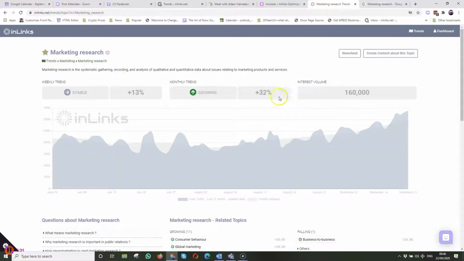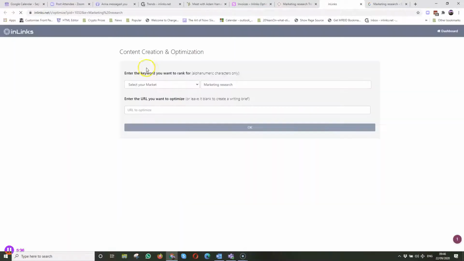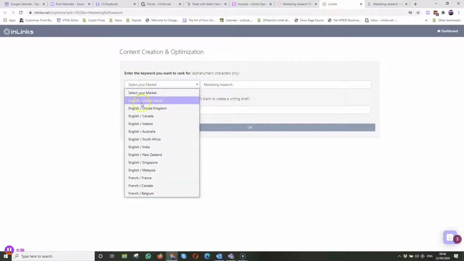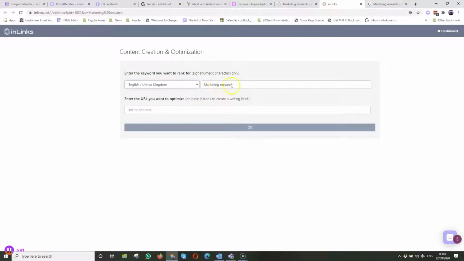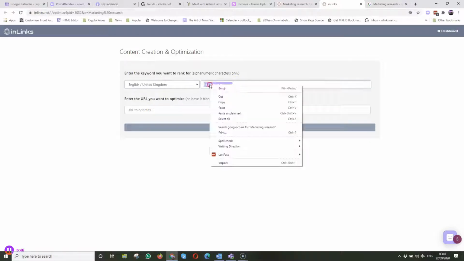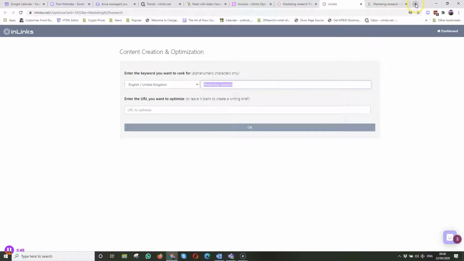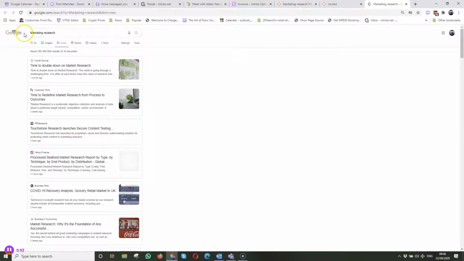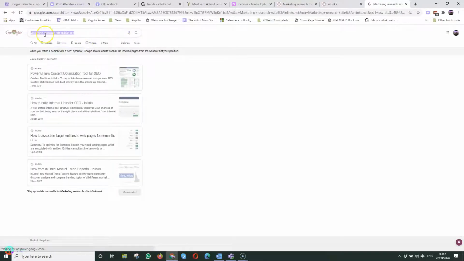So the next time I log in, I can do that, and I'm just going to create a content about this topic. Now I'm primarily in the UK, so I'm going to choose that. I'm going to make the key phrase that I'm targeting be marketing research. Now, I wonder if I've already got some content that I could adapt within Inlinks that might be good. So if I go back to Google and type in marketing research, Inlinks.net. And take that out of Google News.